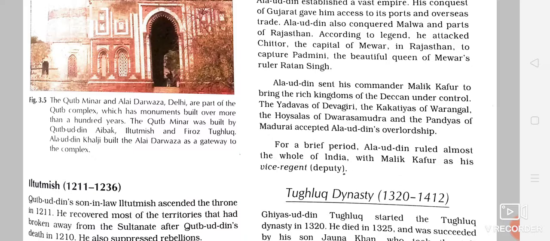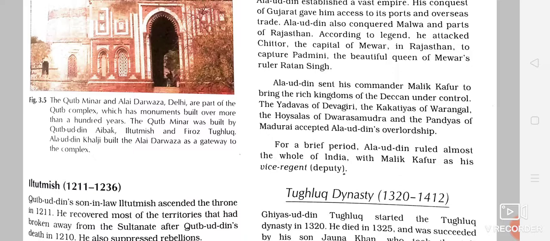He wanted to rule not only North India, but he also wanted to capture and rule South India. He wanted to annex, meaning capture and then merge the territories of South India into his own territories. So he wanted to expand his kingdom this way. For this purpose, he sent his very trusted military commander Malik Kafur to bring the rich kingdoms of the Deccan Plateau, meaning the southern plateau.